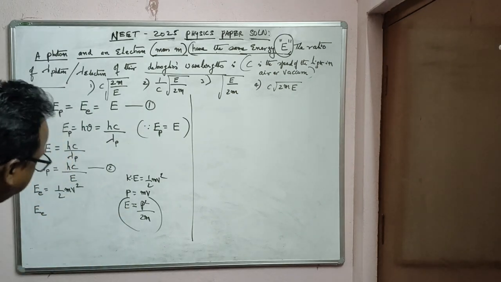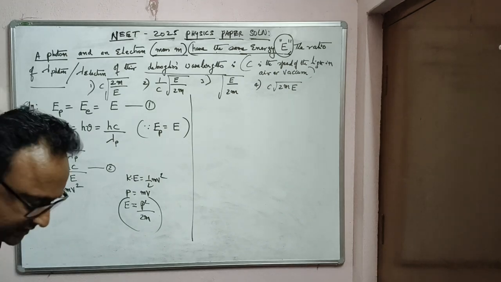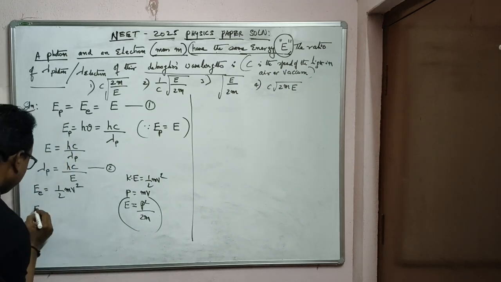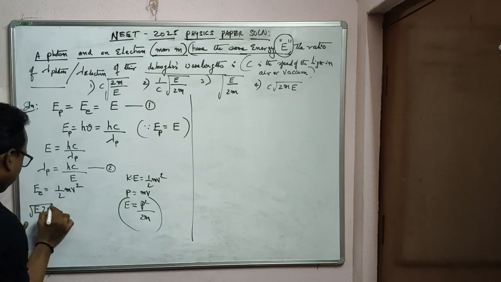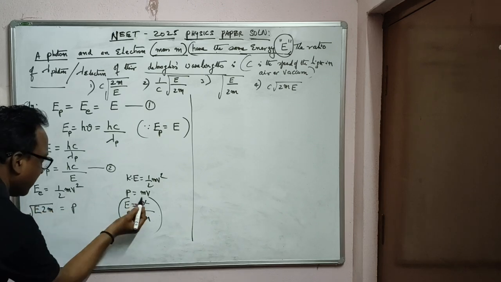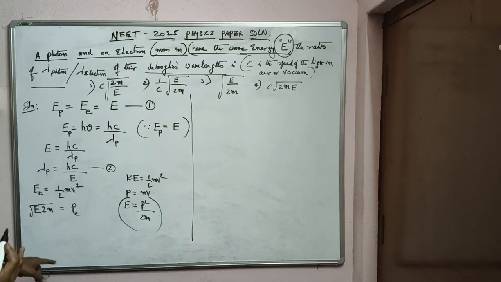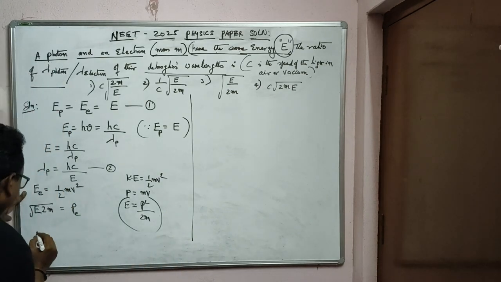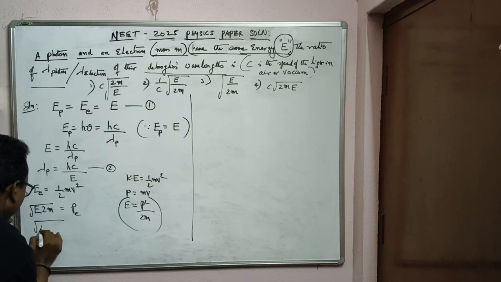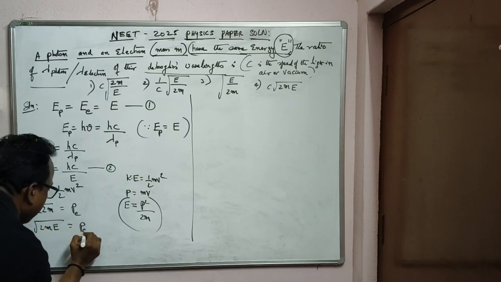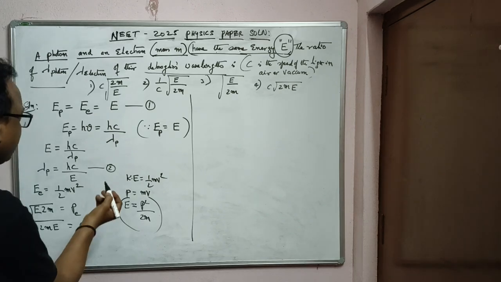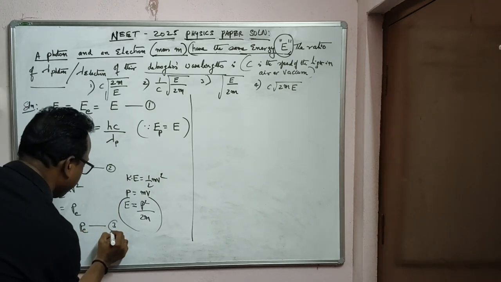And already you are considered as in unit, right? Energy into 2m under root is equal to p. And what is this p? Momentum of the electron, or you can write in the standard form: root over 2mE is equal to momentum of the electron. Consider this one as equation 3.